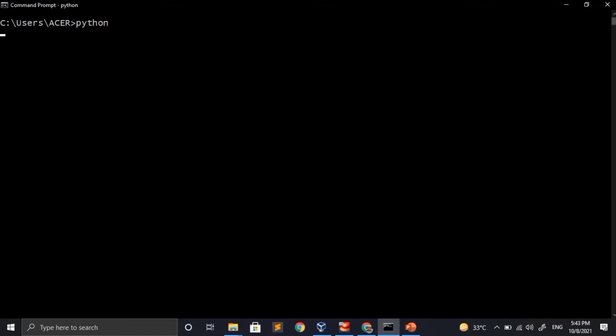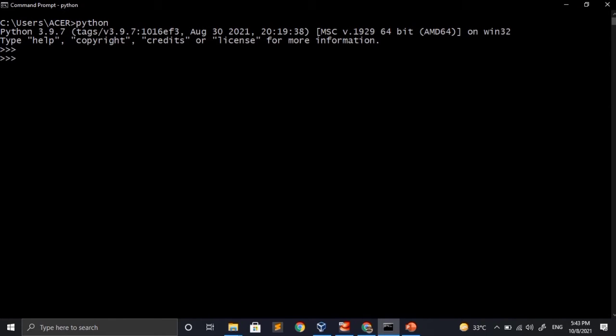First of all, start the Python REPL by giving the command python. I will define a variable to hold a string, and then I will make a for loop to search for a specific character in the given string, and as soon as that character is found, the for loop should stop. So here we will be iterating over a string using for, which we have seen in the previous video.